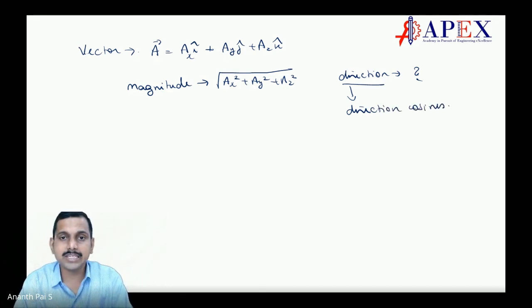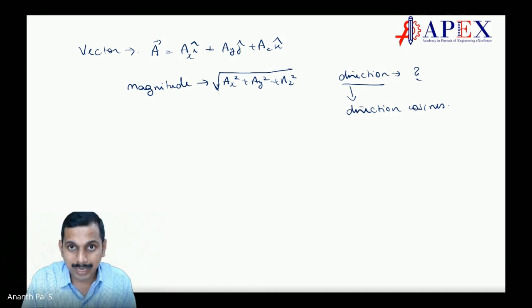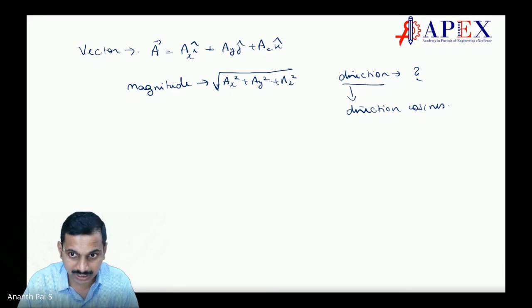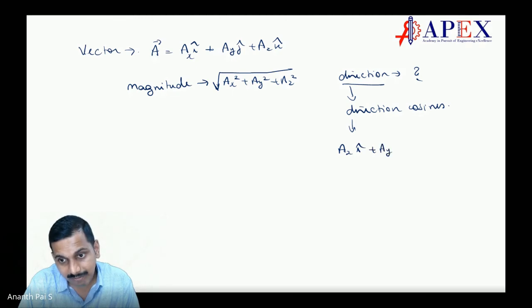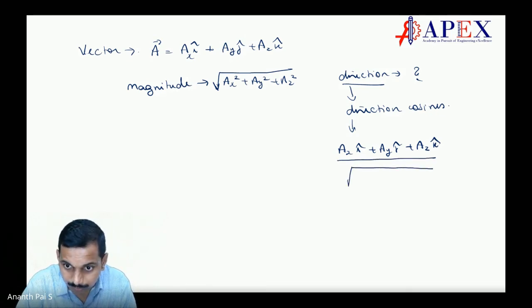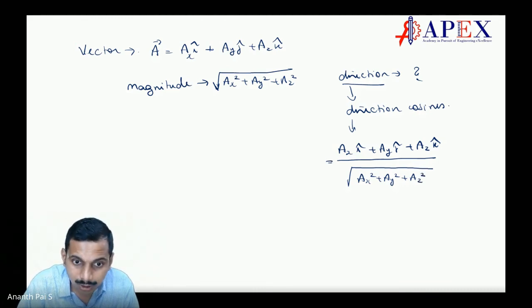Okay, this direction cosines we will see later on. So what we have done, we have told what is magnitude, we have not said direction. We will see directions later on, or we can also say direction like this. Direction can be written as a_x i plus a_y j plus a_z k divided by square root of a_x square plus a_y square plus a_z square. This is nothing but called unit vector.